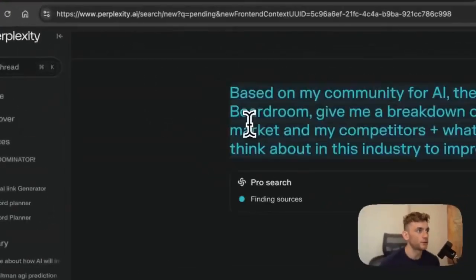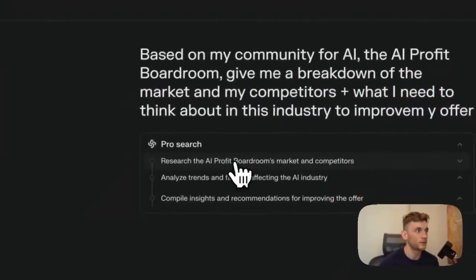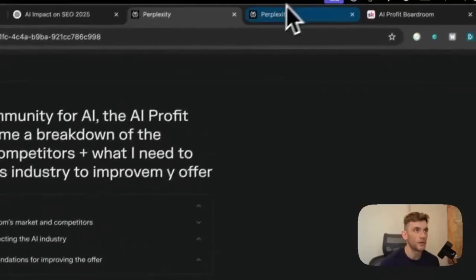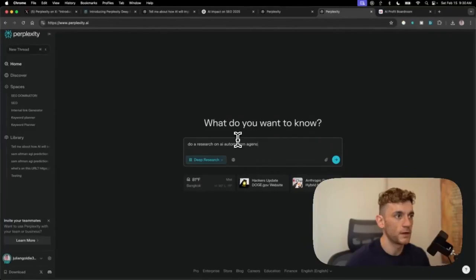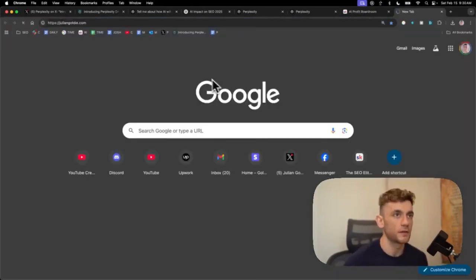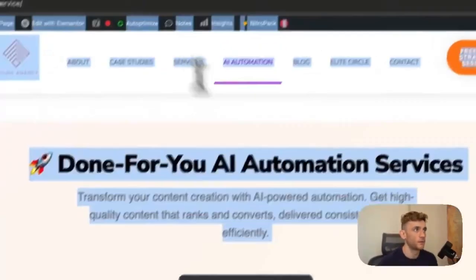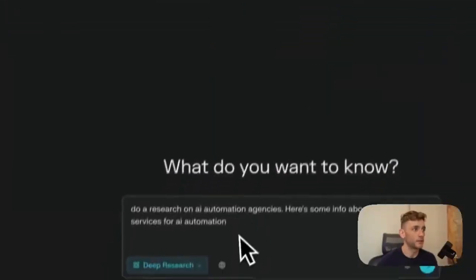So we've given that to Perplexity to figure out now, and it's researching the Profit Boardroom's market and competitors. That's pretty cool. And then if we go inside here, we're going to say, okay, do a research report on automation agencies. Here's some info about my agency services for AI automation, right? And then for this one, we're just going to get some information from our website. We'll copy that, we'll plug it into Perplexity and see what we get back.